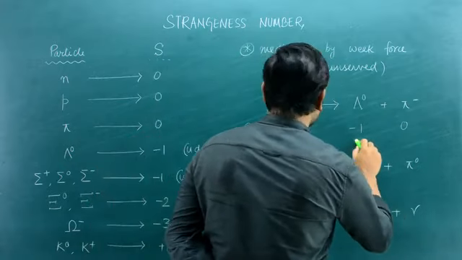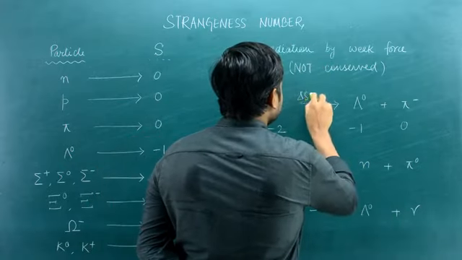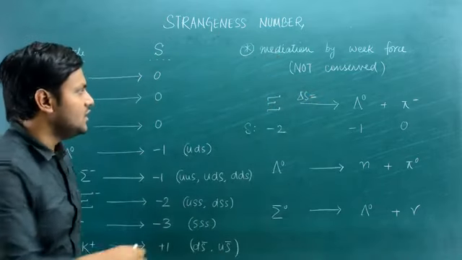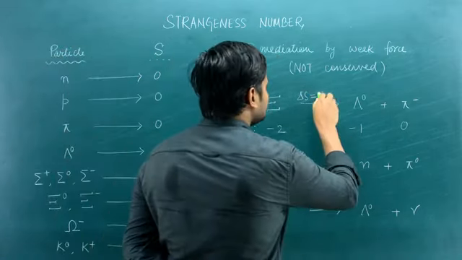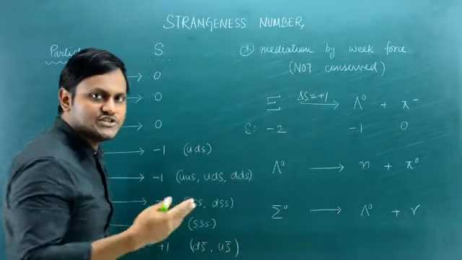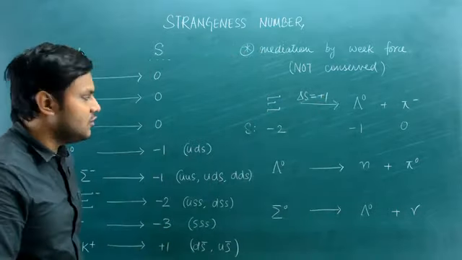So what is the change involved here? What is this change in the strangeness number? -2 becomes -1, so it is +1. Overall, the strangeness number changed by a value of +1.